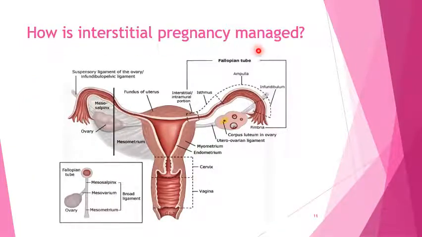How is interstitial pregnancy managed? An interstitial pregnancy is implanted in the interstitial portion of the fallopian tube, that is, the proximal segment within the muscular wall of the uterus.